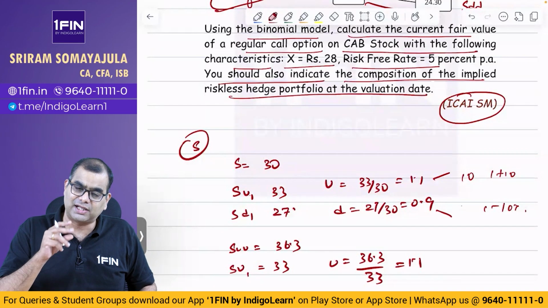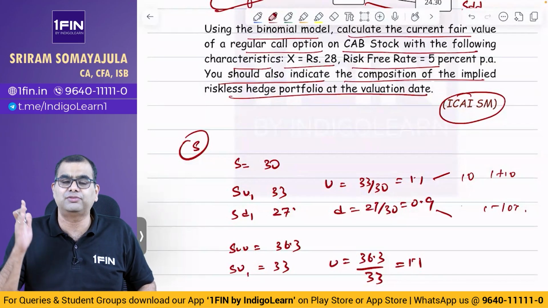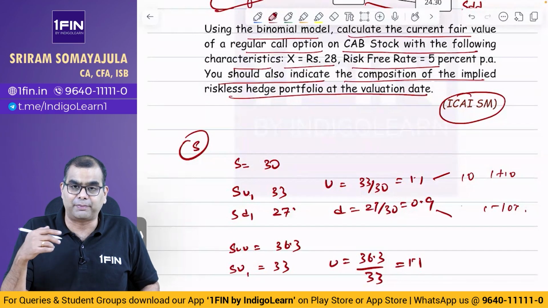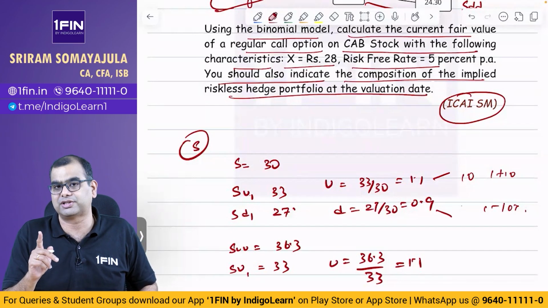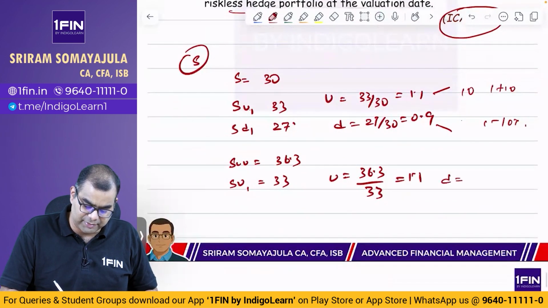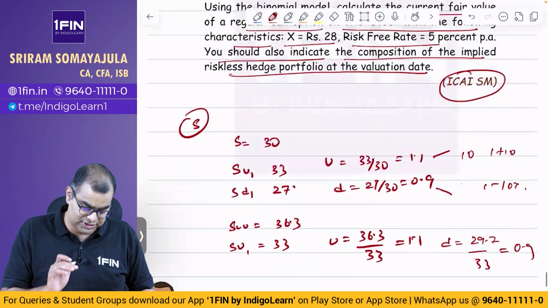But it is necessary that each of them should continue. Up is 10, down is 10. Say it is a 2 period, 3 period, 4 period, however many periods, the percentage change or percentage of the up move will remain constant. The percentage will remain constant. Okay, the values will change. So this one, same thing: D, you do 29.7 by 33. You will get the same point again. So it will remain constant.